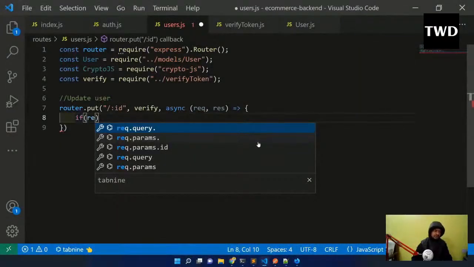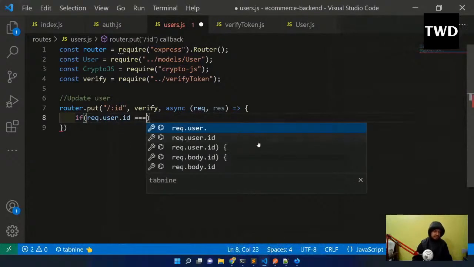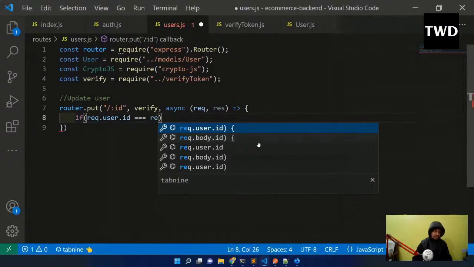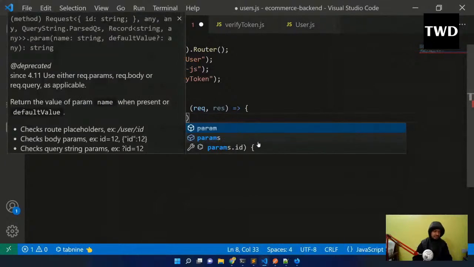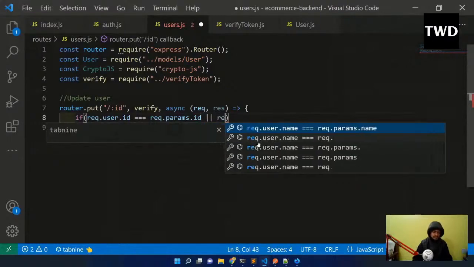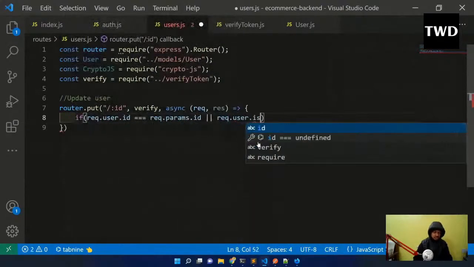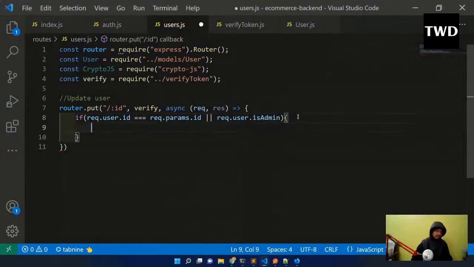Okay, so req.user.id is equal to req.params.id or req.user.isAdmin. Okay, so this is there. If req.user.id is equal to req.params.id, or the user is an admin, then only she can do this thing. And if